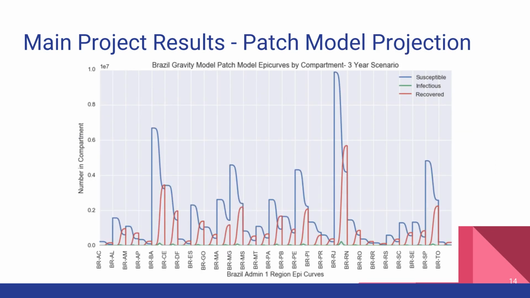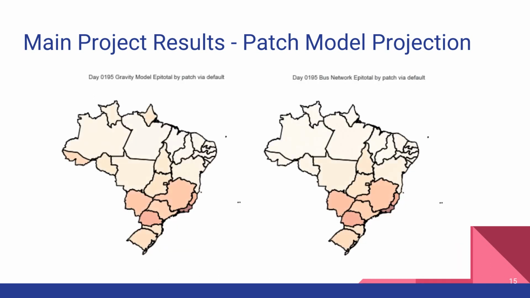So what we're seeing here is the number of susceptible, infectious, and recovered individuals in the exposed populations in Brazil broken down by state and time, but we can show this a cooler way. What we're looking at here is two different models using the exact same disease but different transmission networks. On the left, we have the gravity model network showing spread of the virus from Rio de Janeiro across the rest of Brazil. And on the right, we have the bus network, which is just based on transportation data.